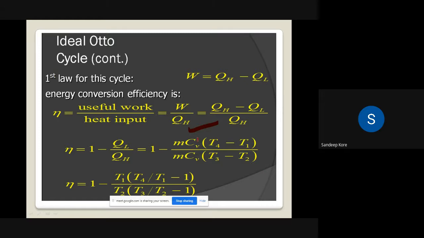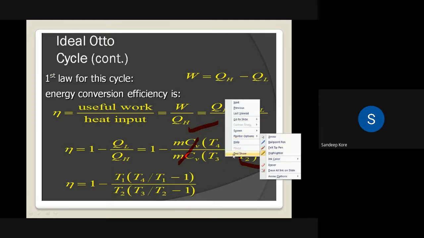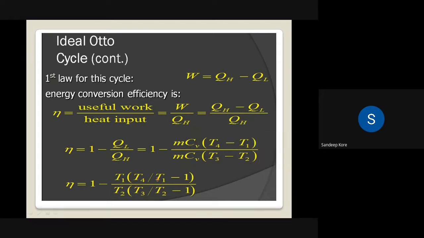Now m Cv gets cancelled. From this equation we take T1 common from the numerator and T2 common from the denominator. So we have 1 minus T1 into (T4 by T1 minus 1) divided by T2 into (T3 by T2 minus 1). After this, we have to show that these bracketed terms remain the same. This T3 by T1 is equal to, sorry, just a minute.